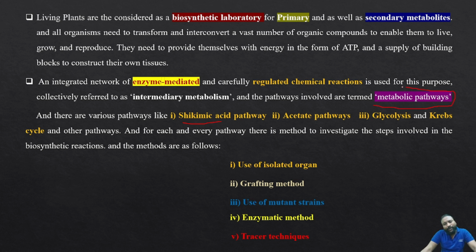But how can you say that this pathway is perfect? How can you say that from this pathway only these compounds are synthesized? From this pathway, these are the intermediates. From this pathway, these are the key intermediates. From this pathway, these are precursors. How can you know that?